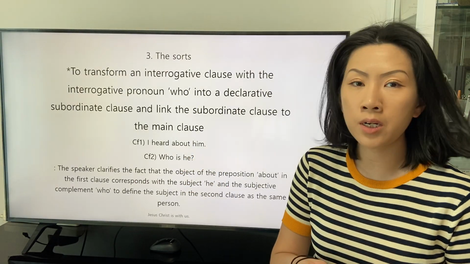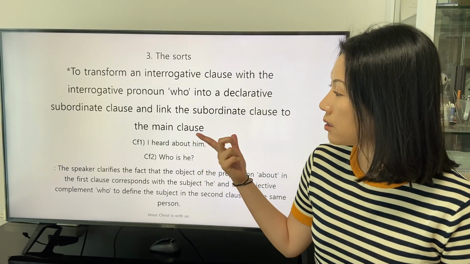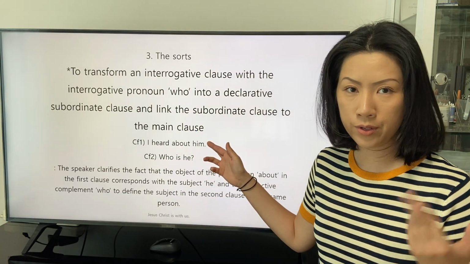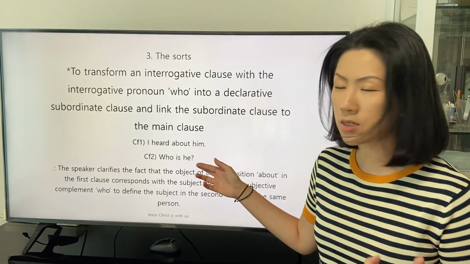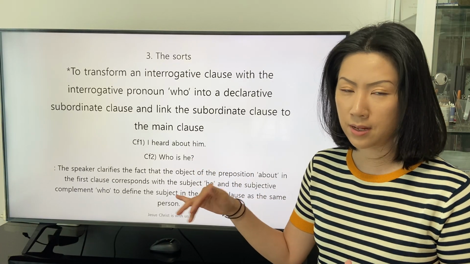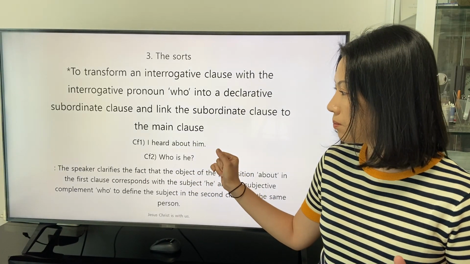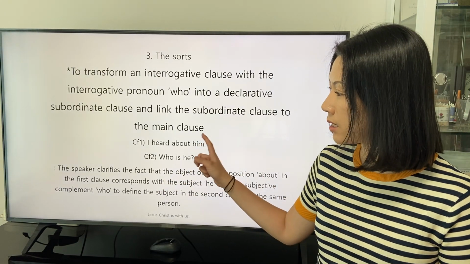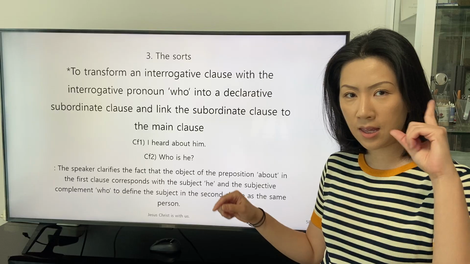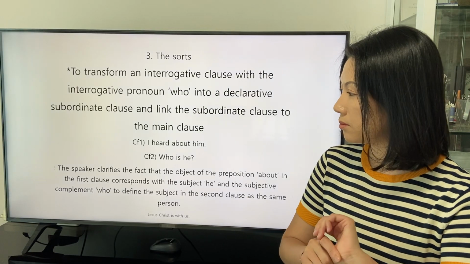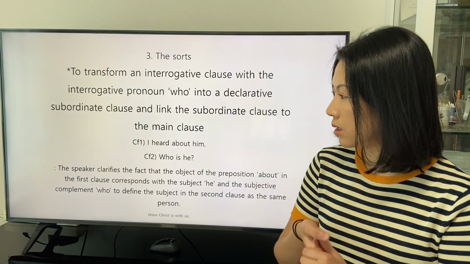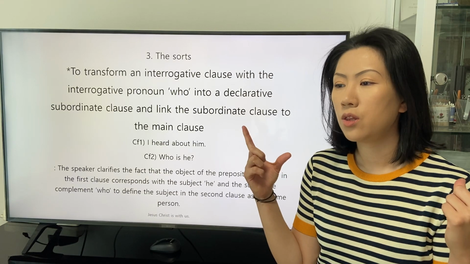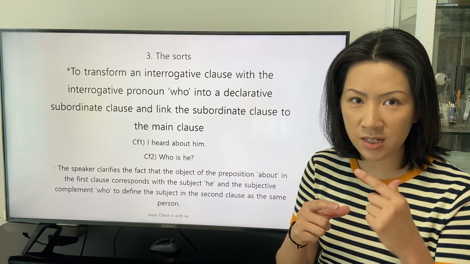And the speaker may link the second clause to the first clause. The second clause is going to be the declarative statement because the main clause is the declarative statement, and we can find the shared indication.